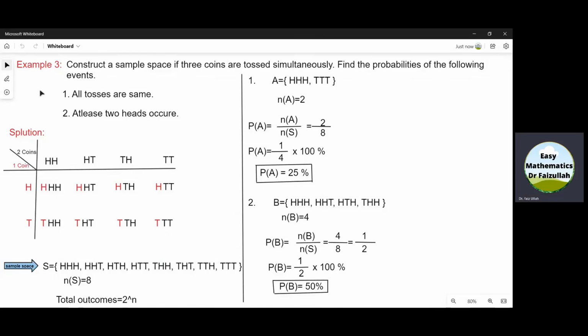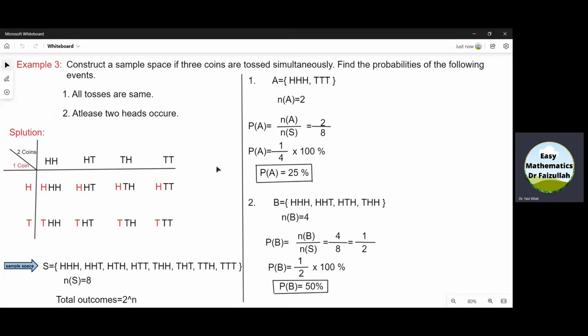Example number 3. Find a sample space if 3 coins are tossed simultaneously. Also find the probabilities of the following events. Number 1, when all tosses are same. Number 2, when at least 2 heads occur. In solving any problem of probability, the first task is to construct a sample space.